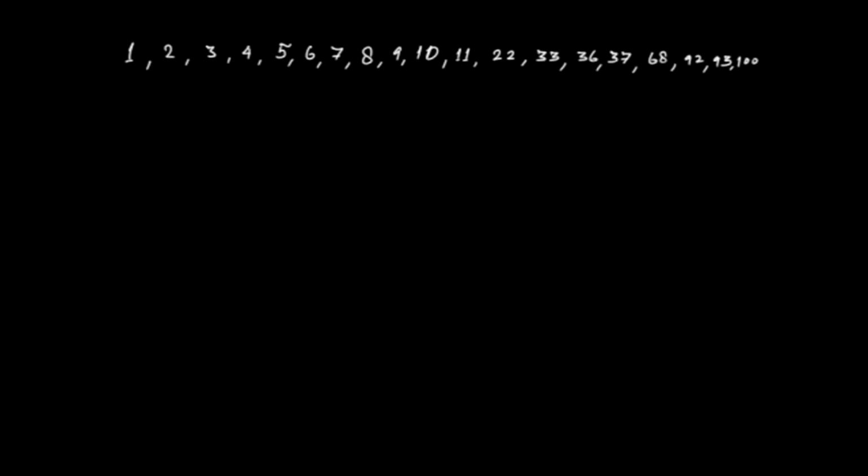So in this list of numbers, you have 2, which is completely divisible by 2, you have 4, 6, 8, 10, 22, 36, 68, 92, and 100. These numbers are all completely divisible by 2, that is, 2 is their proper divisor, and therefore these numbers are even numbers.